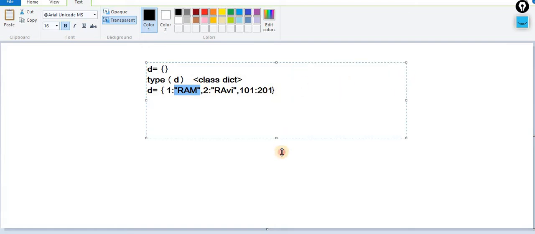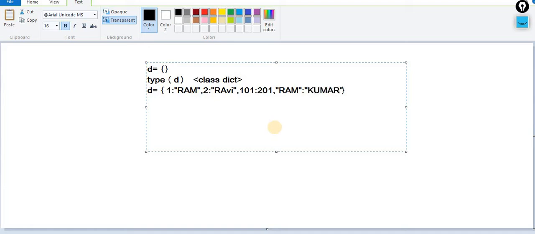You can use key as a string, you can use value as a string, and you can use a combination of both. Let me show you what that means. Let's suppose the key this time is Ram and the value this time is, let's suppose, Kumar.